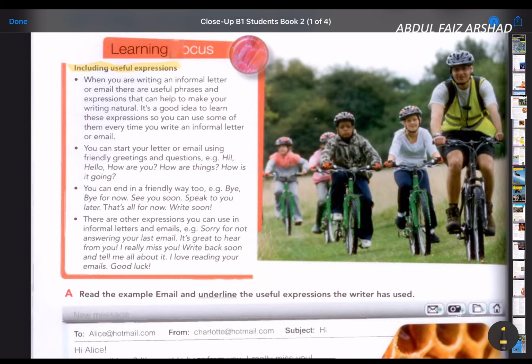You need to include friendly greetings or questions. For example, a greeting is simple: hi, hello. Questions: how are you, how are things, how is it going. You don't have to write all the questions, just choose one or two. You can end in a friendly way too: just bye, or bye for now, or see you soon, speak to you later, that's all for now, write soon.